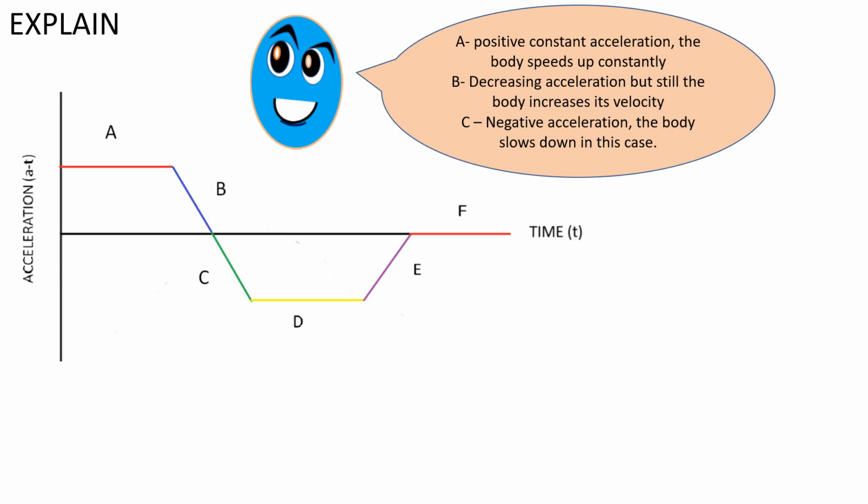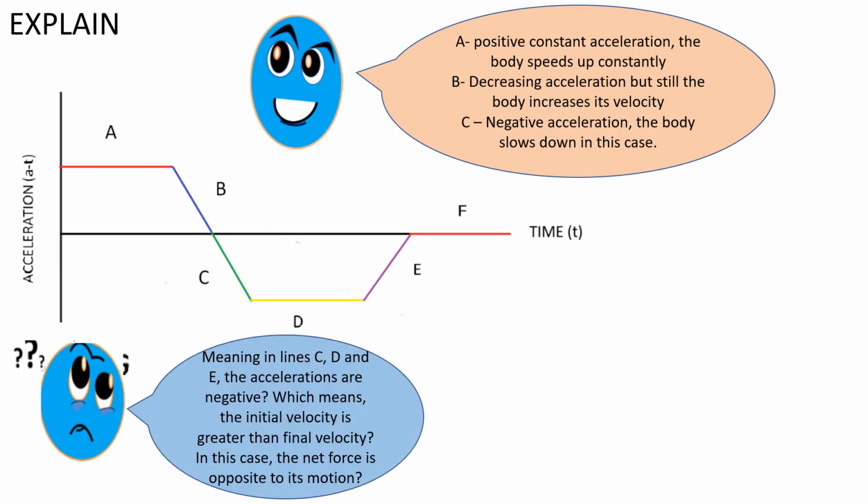A, positive constant acceleration. The body speeds up constantly. B, decreasing acceleration, but still the body increases its velocity. C, negative acceleration. The body slows down in this case. Meaning in lines C, D, and E, the accelerations are negative, which means the initial velocity is greater than final velocity. In this case, the net force is opposite to its motion.